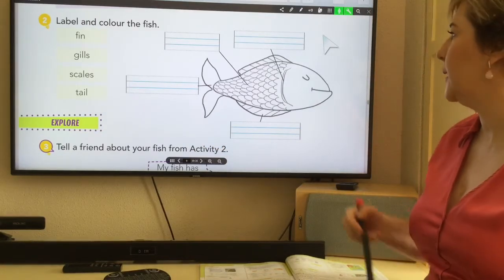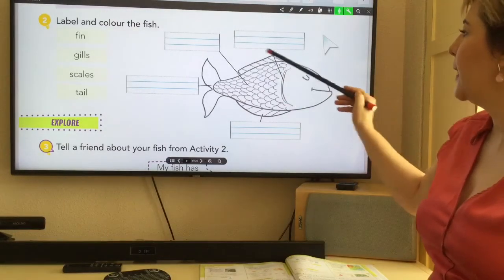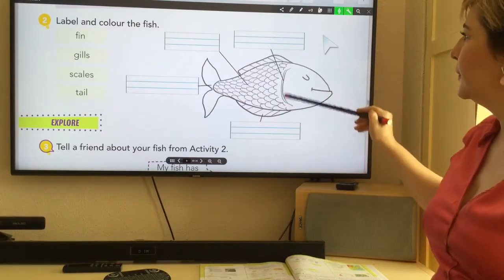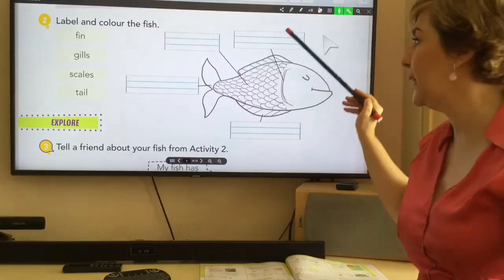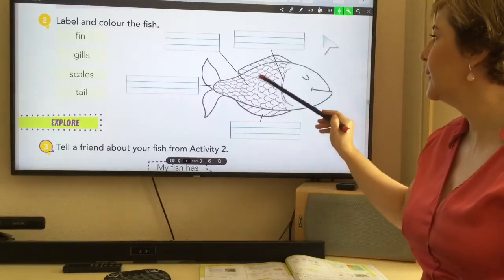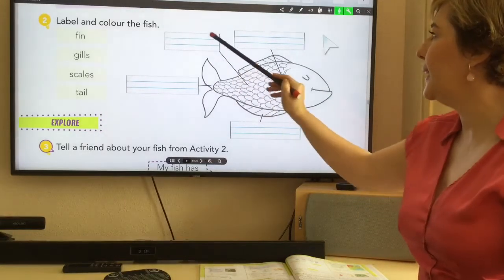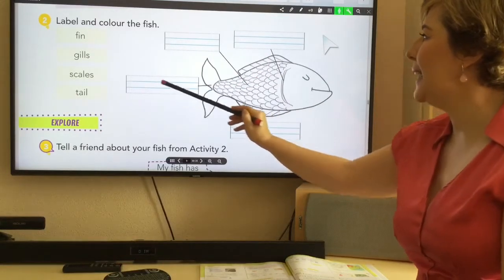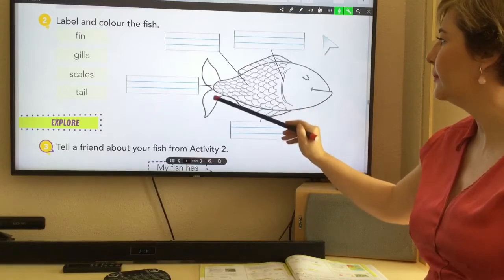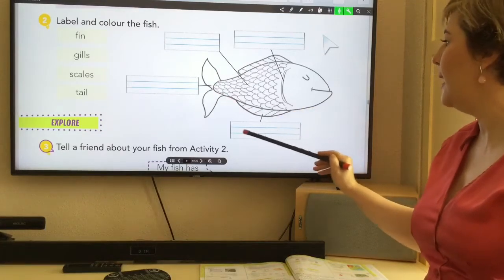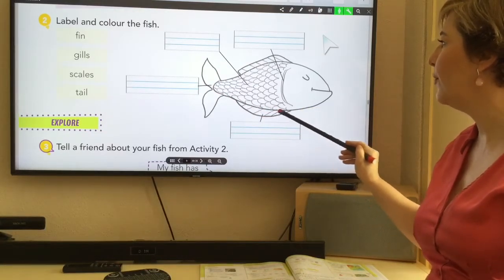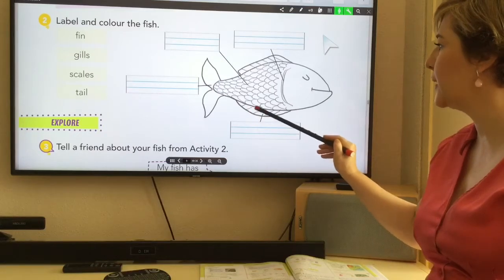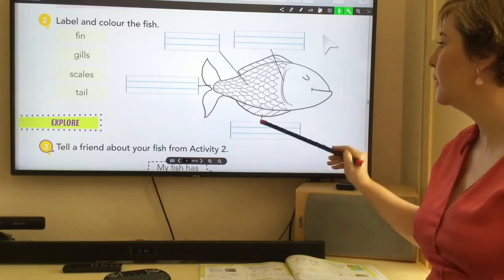Okay, I repeat. This is the gill. Gill. Listen and repeat. Gill. Scales. Tail. And fin. It has two fins here, 1 and 2. Fins, okay?